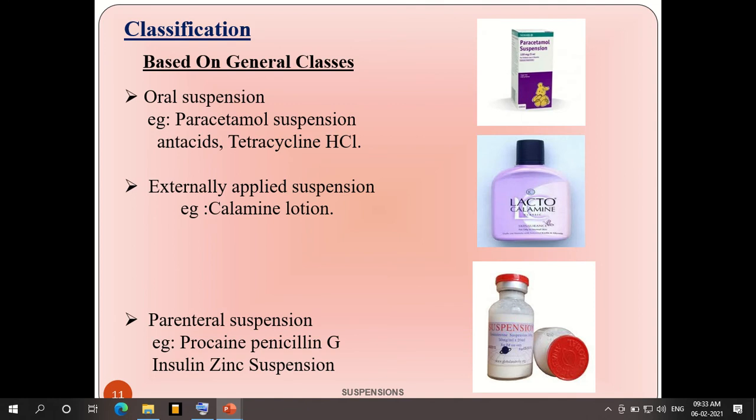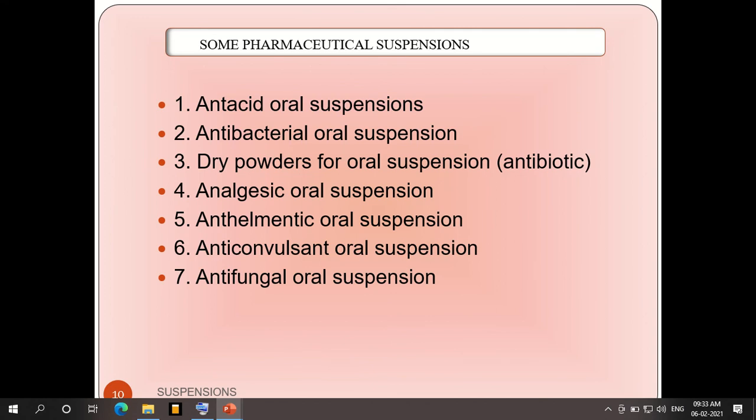Now we'll see the classifications of suspensions. They are classified based on different parameters. So we'll see one by one based on the general classes. Simply, we can take it as oral suspension, or for external application it is called externally applied suspension. For oral suspension, as we have discussed earlier, all of these are oral suspensions only. So these all come under oral suspensions.